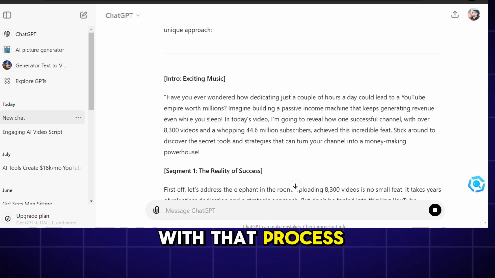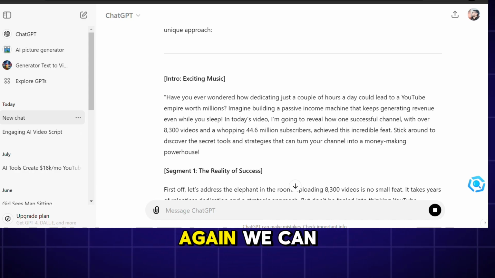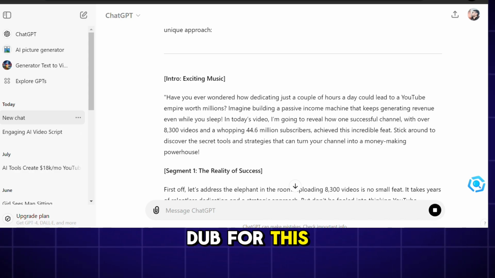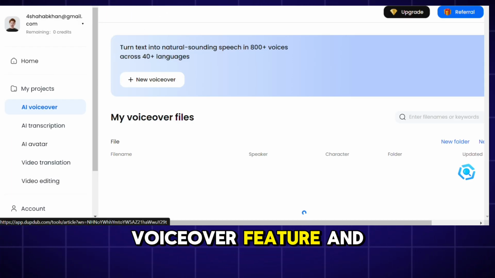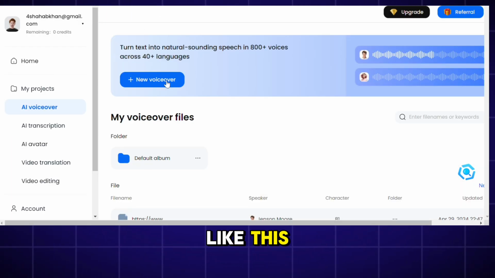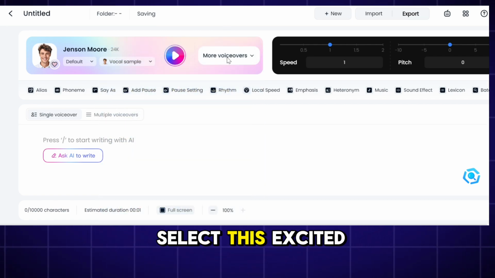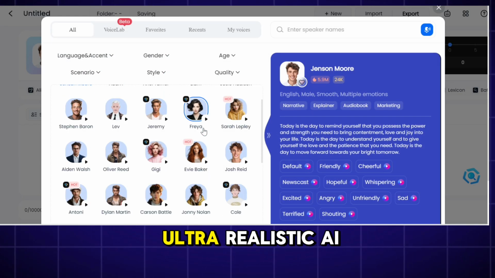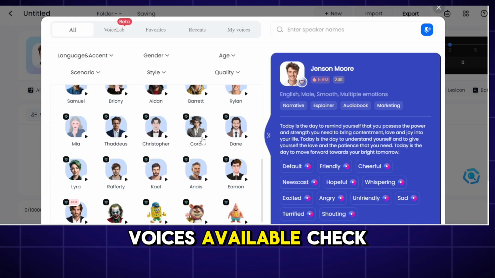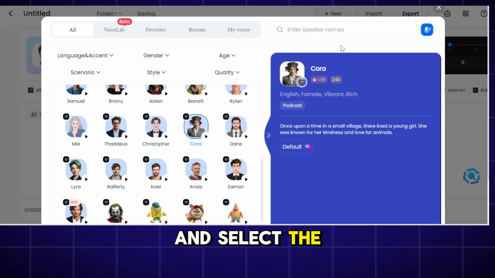After you're done with that process, we need to make voiceovers for the script. Again, we can use Dupdub for this process. Just go to this AI voiceover feature and copy the script part by part like this. Now you can select the tone of your video from here. I'm going to select this excited tone, and there are a lot of ultra realistic AI voices available. Check these voices and select the best one for your channel.